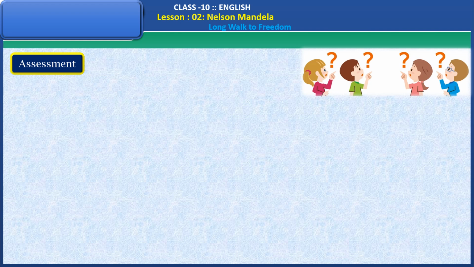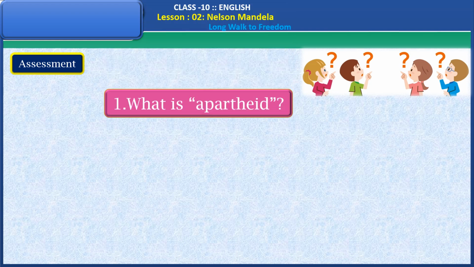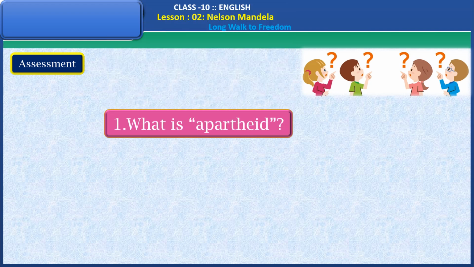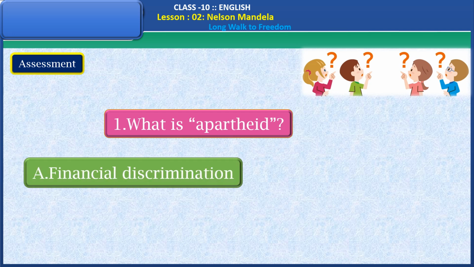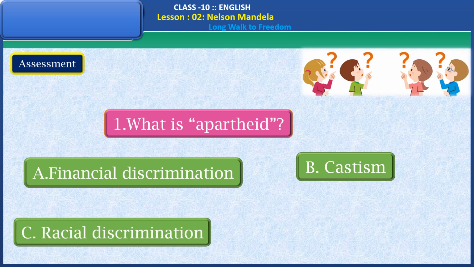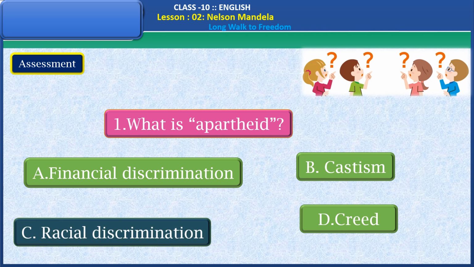Let's have some assessment questions here. The first question, what is apartheid? A. Financial discrimination. B. Casteism. C. Racial discrimination. D. Creed. Find the right answer from these four options. Yes, the right answer is racial discrimination. Very good.